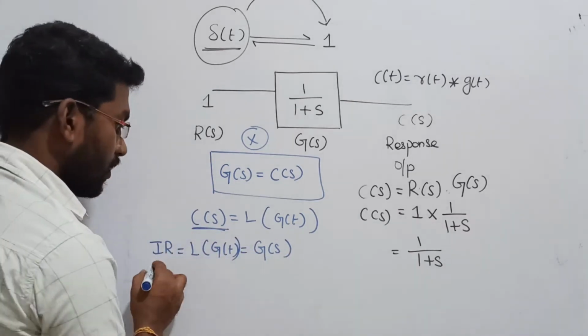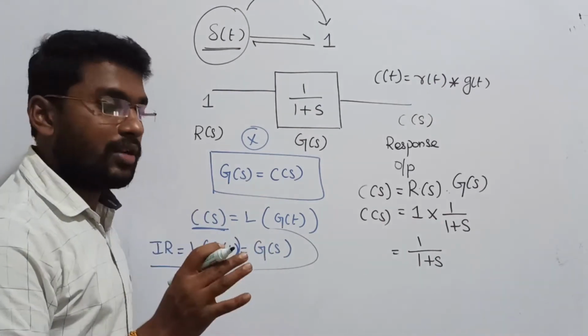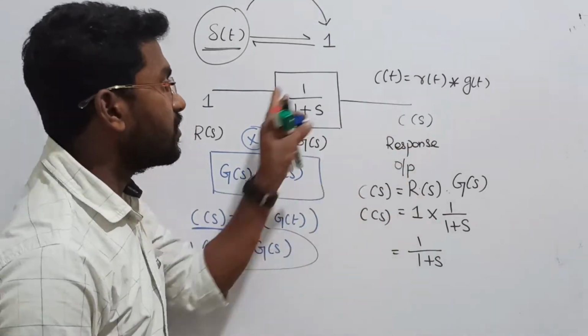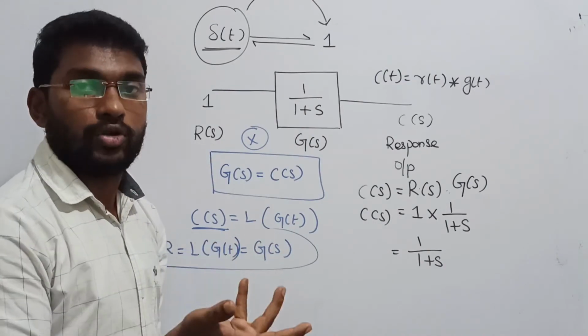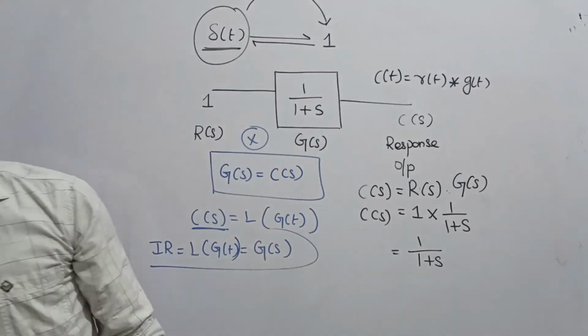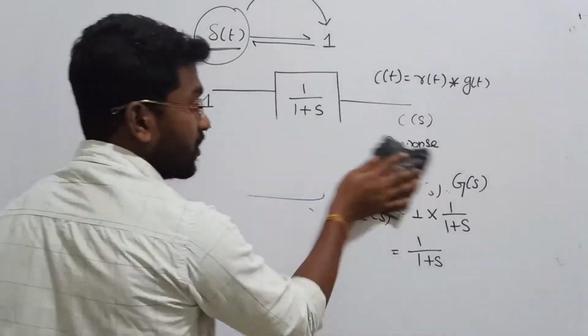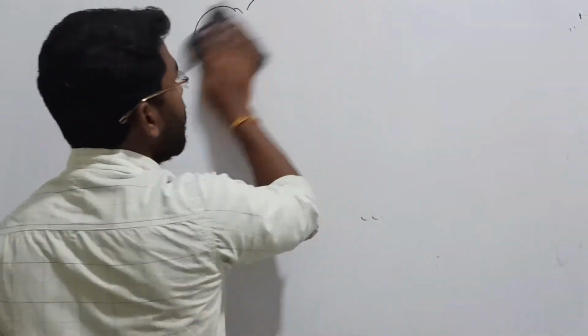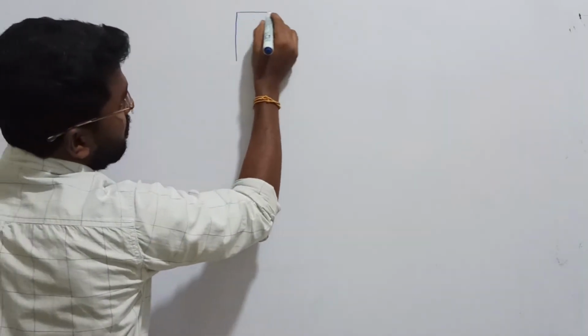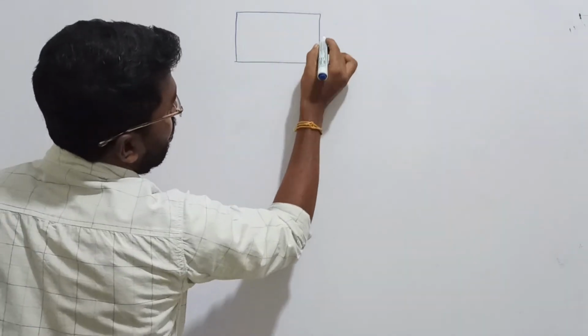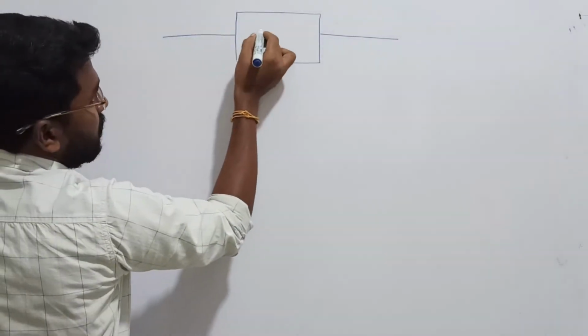G of S. Clear? So whenever you see the word impulse, in your mind the output should equal the system. That's all, right? Now from this, how are we facing the questions? Let me conclude, right? Actually, this is all about impulse response. How are we facing the questions with the help of these impulse responses? The questions are given like this: impulse response of a system is given like this.